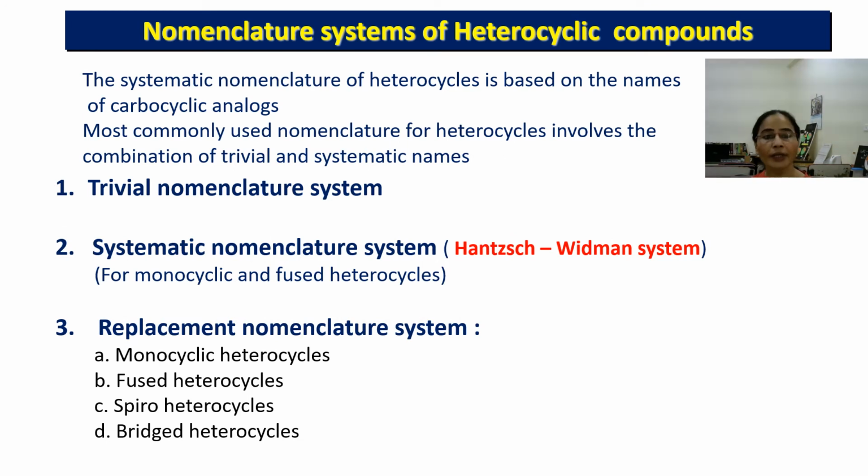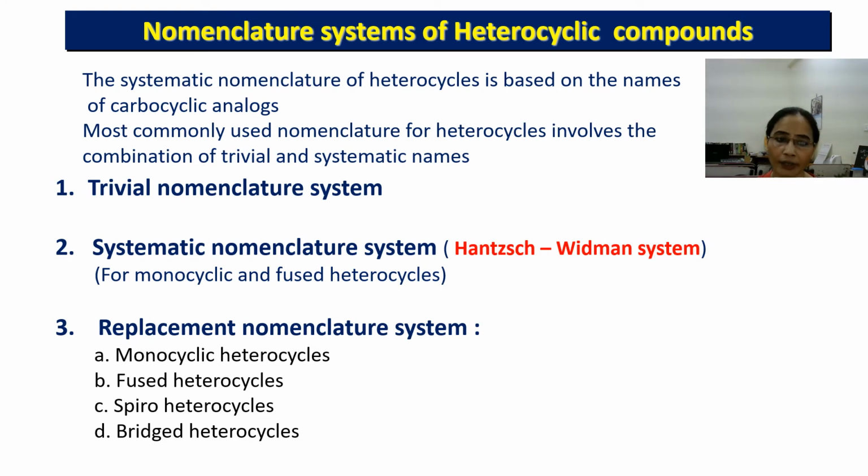Now come to the nomenclature of heterocyclic compounds. So the systematic nomenclature of heterocycles is based on the names of carbocyclic analogues. That means whatever nomenclature system we use for carbocyclic compounds, with a little modification we can use the same type of nomenclature for heterocyclic compounds also. So the most commonly used nomenclature for heterocycles involves a combination of trivial and systematic names. There are three types of nomenclature systems for heterocyclic compounds.